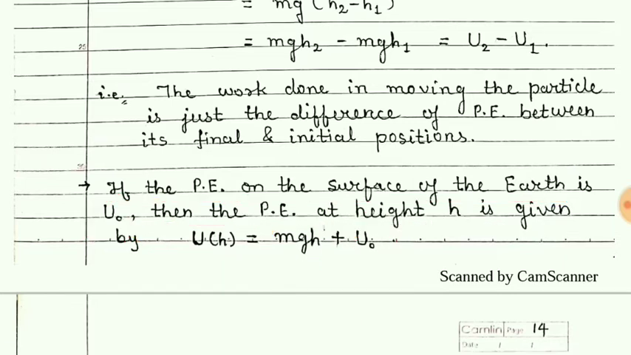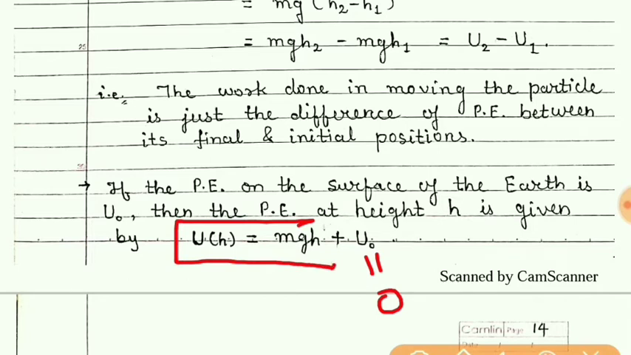But generally we consider the potential energy on the surface of the Earth to be equal to 0, and so finally we can say that the potential energy at any height h is given by mgh. But remember, at the surface of the Earth also the potential energy cannot be 0.